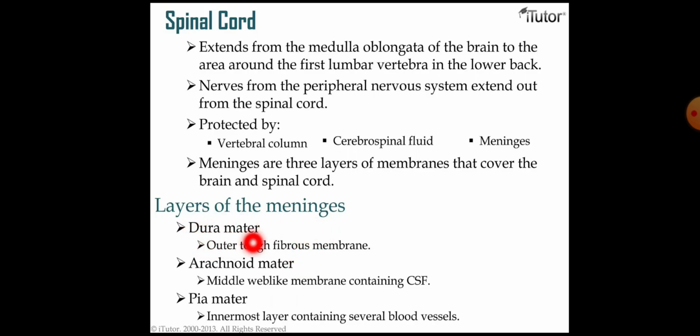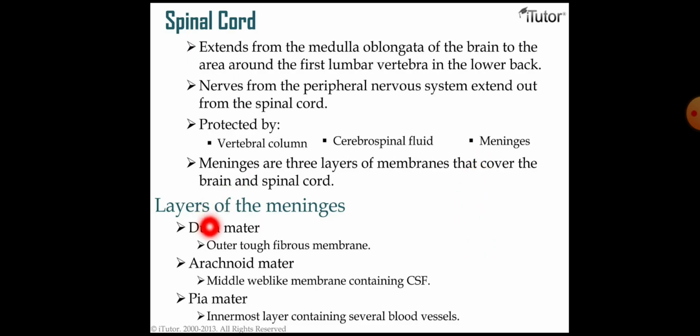The dura mater is the outer, toughest fibrous membrane. Next is the arachnoid mater, a middle web-like membrane containing CSF. Next is the pia mater, the innermost layer, containing several blood vessels.